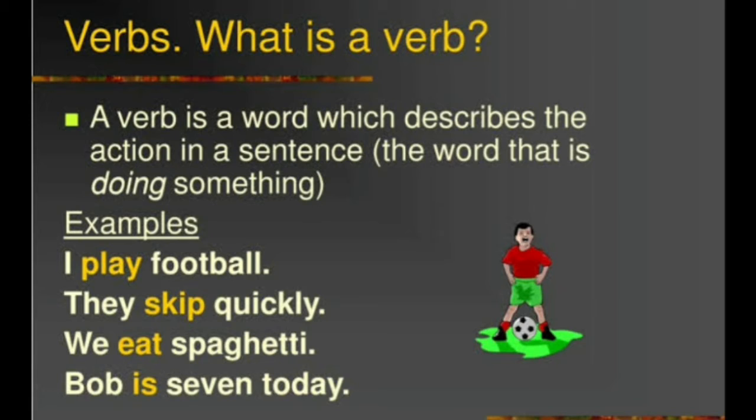Here are a few examples. I play football. Here, play is a verb because it explains or it denotes an action. They skip quickly. We eat spaghetti. Bob is 7 today. So these are some verbs. Verbs are action words.